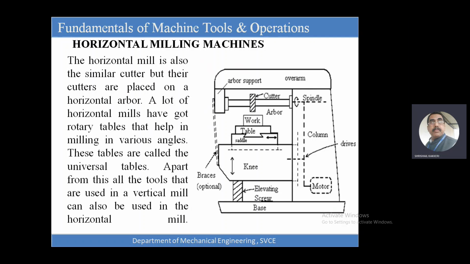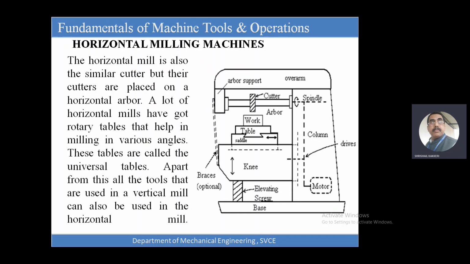Here there are two types of milling machines. I am not talking about the CNC machines. Computer numerical control machines are different from the conventional methods. The milling machines are of two types: one is a vertical milling machine and the other is a horizontal milling machine.